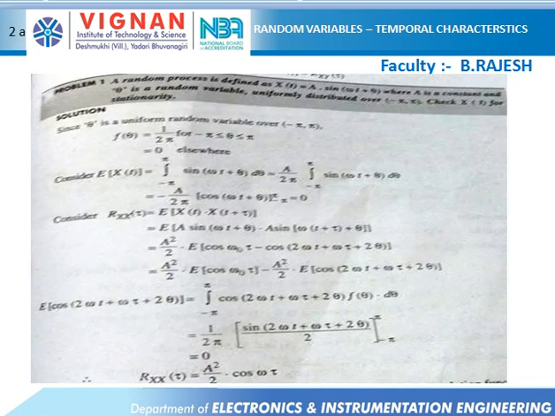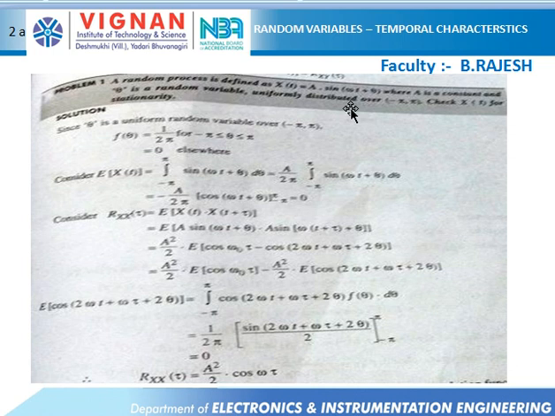Next, going to 2a, this is also another problem. A random variable is defined with x of t equal to A sin(omega t plus theta), where A is a constant and theta is a random variable uniformly distributed from minus pi to pi. Check x of t for stationarity.